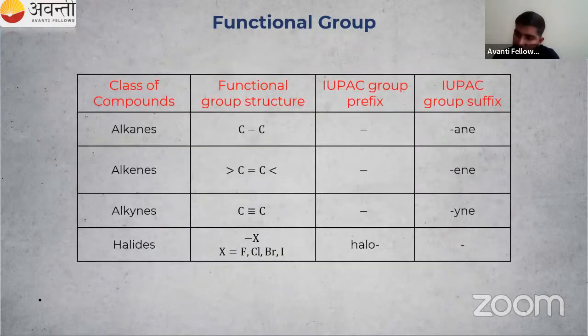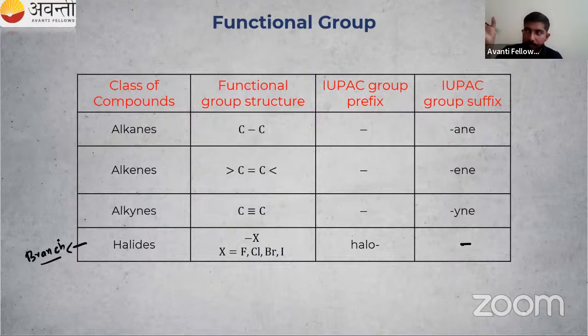So we have alkanes, which we have studied as ane, alkenes as ene, alkynes as yne. Then halides. This is vacant. Halides we can consider as a branch, so no need to consider them as a suffix. So this is the table. You have to study this functional group table. If it is coming as a suffix, what is the name given? If it is coming as a prefix, what is the name given? This is homework for you.